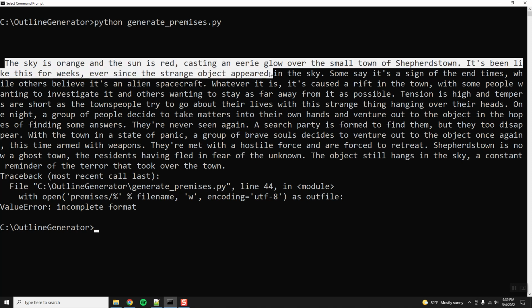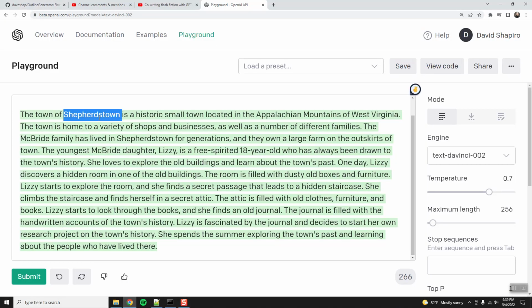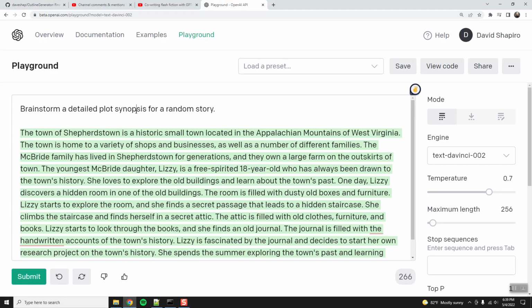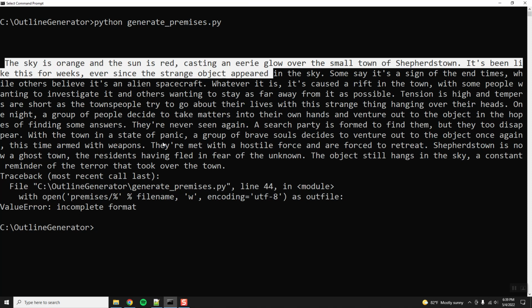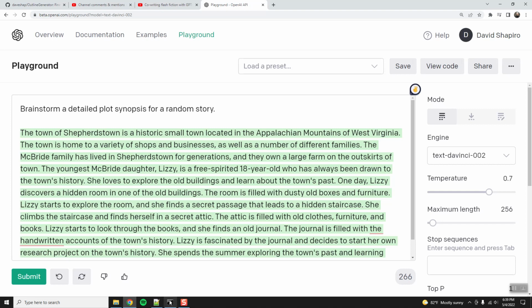Okay, the sky is orange and the sun is red, casting an eerie glow over the small town of Shepherdstown. It really likes Shepherdstown, doesn't it? I wonder how often it will do Shepherdstown, because the one up here also says Shepherdstown. Interesting. Okay, whatever. If it likes that, that's fine. We'll see if it repeats that.